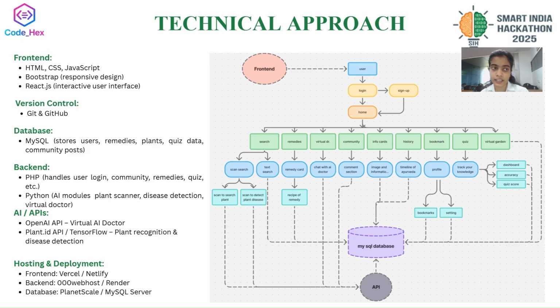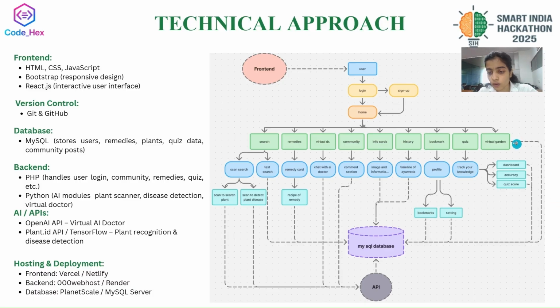We will come towards the technical approach. In the technical approach, there are the following languages we will use. For front end, we are using HTML, CSS, JavaScript, Bootstrap, and React.js. For backend, we are using PHP and Python. And for database, we will store data in MySQL. For version control, we are using Git and GitHub. And the APIs which will be required for scanners and chatbot are OpenAI and PlantID.